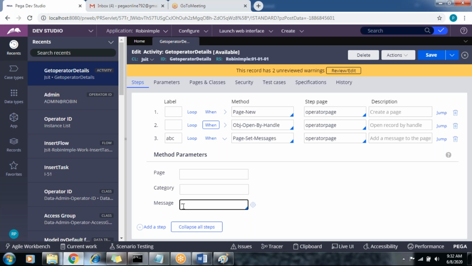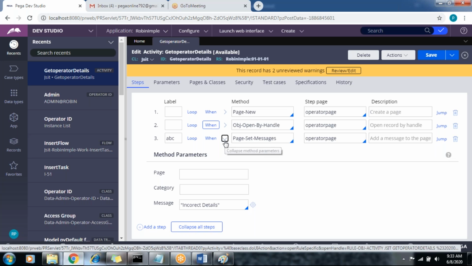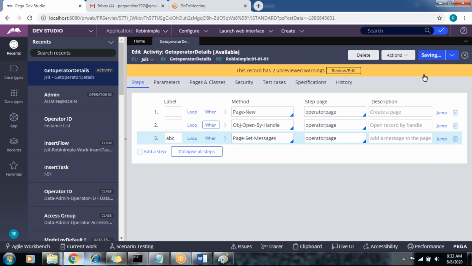So, incorrect details. This is what page set messages does, and save it now.